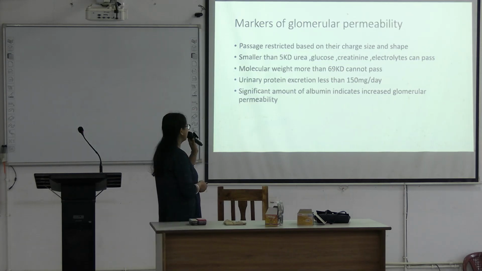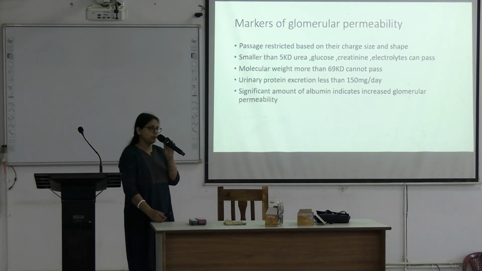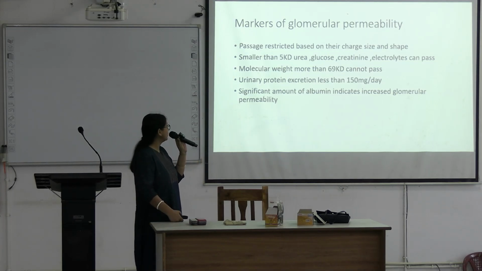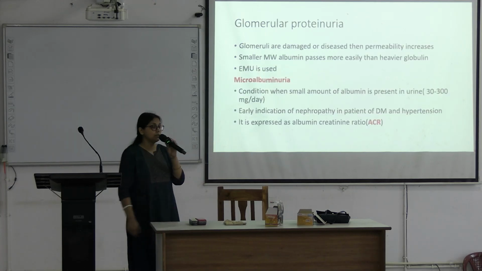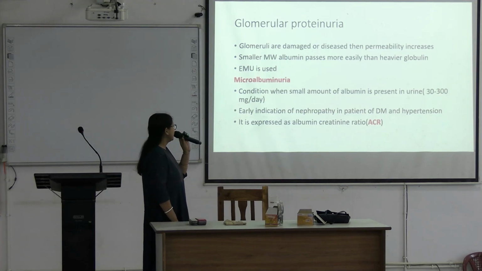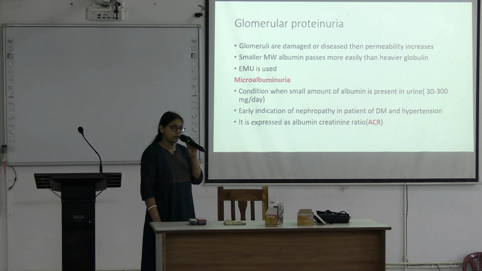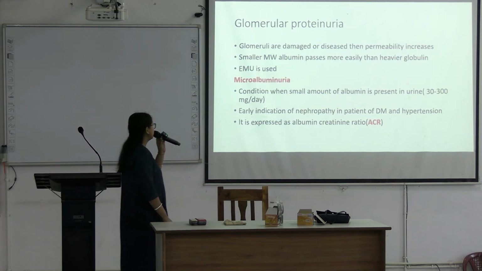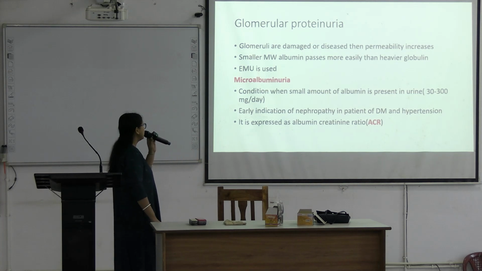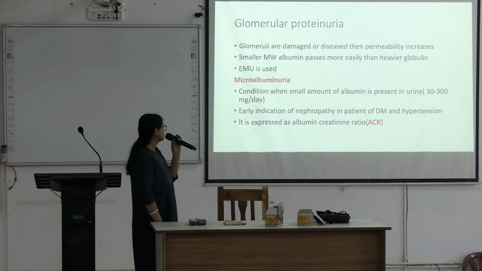Now coming to the markers of glomerular permeability. You all know that the glomerulus is semi-permeable, but when glomeruli are damaged or diseased, the permeability increases. And when permeability increases, albumin passes more easily than globulin because albumin has a smaller molecular weight than globulin. For estimation of proteinuria, an EMU, early morning urine sample, is preferred to rule out orthostatic proteinuria.